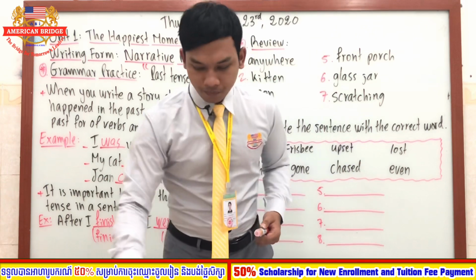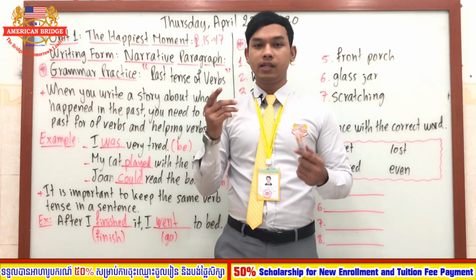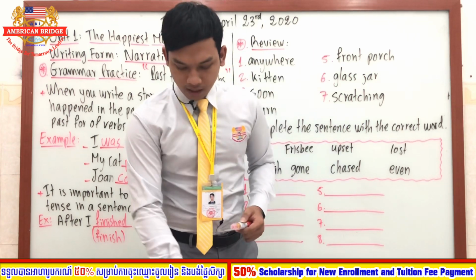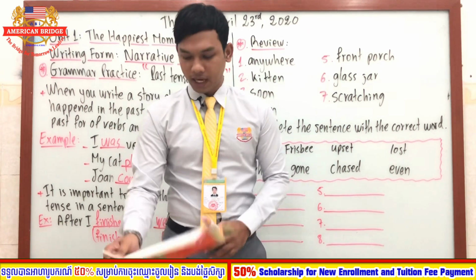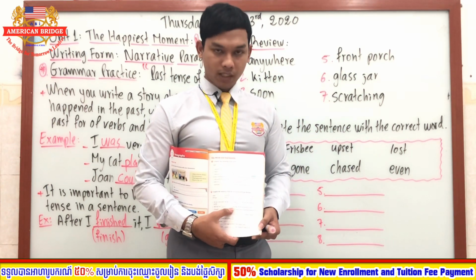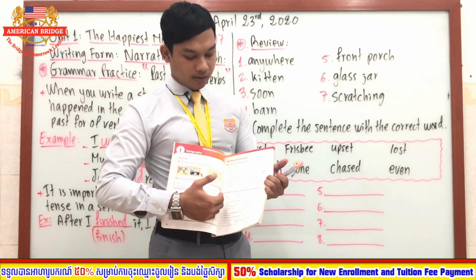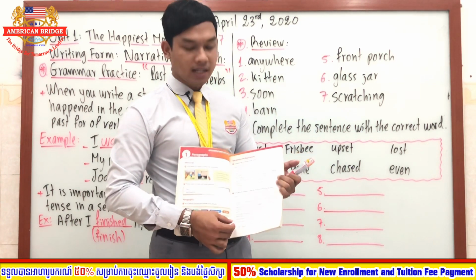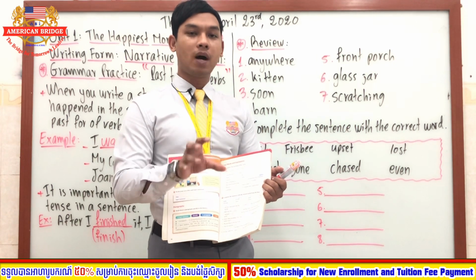Good. So now let's move on to the exercise. All right, for this one, everyone, you have to turn your book to page 15. You will see there are 8 sentences, and all of these 8 sentences are talking about a story.